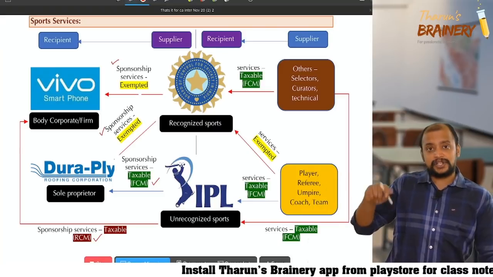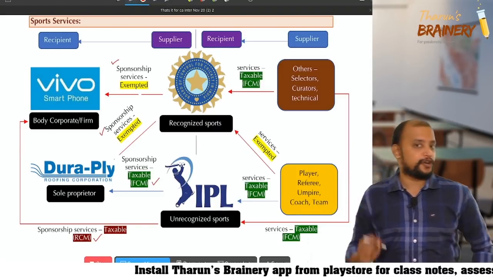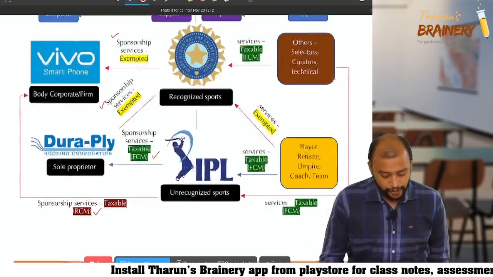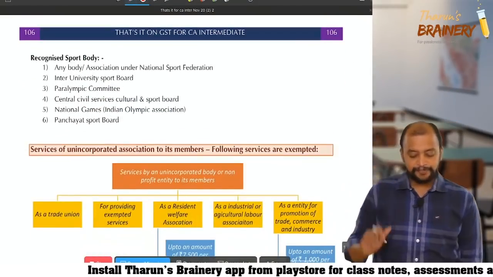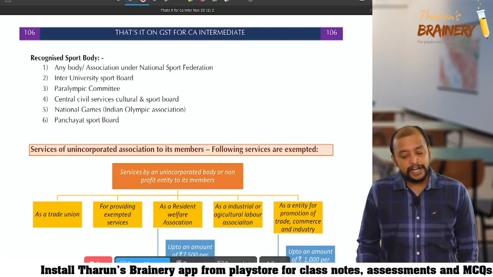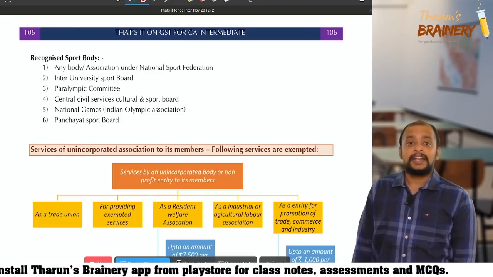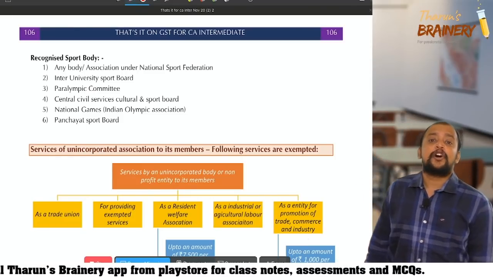In this connection, we should know who is a recognized sports body. Please see this. A recognized sports body is any body or association under a National Sports Federation, like BCCI, Indian Hockey Federation.